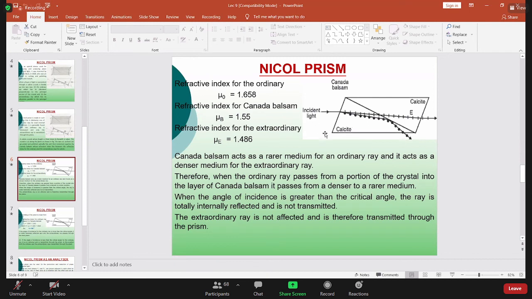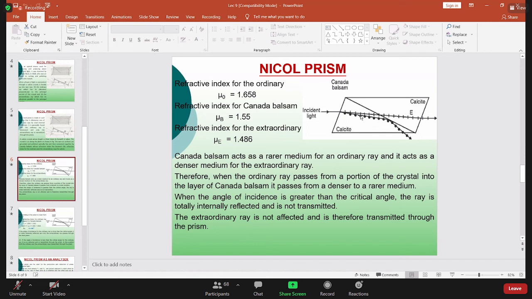So in case of ordinary light, it's moving from that is denser medium to lighter medium. So if the angle of incidence is more than the critical angle, then what will happen? You can see from the figure, total internal reflection will occur. But if you think about the extraordinary light, its refractive index is 1.4. So it is moving from lighter to denser medium, so there is no problem.